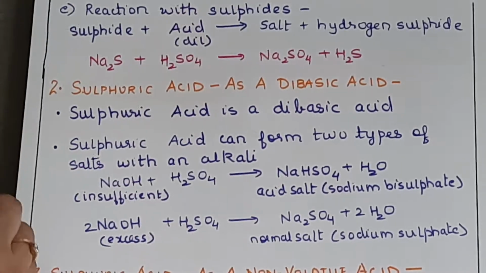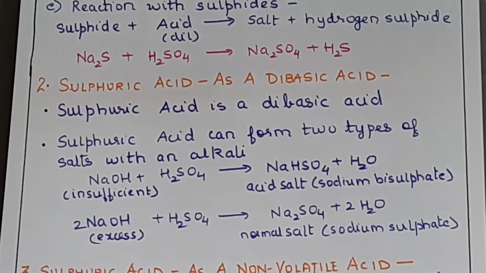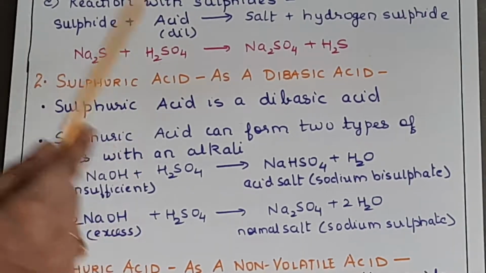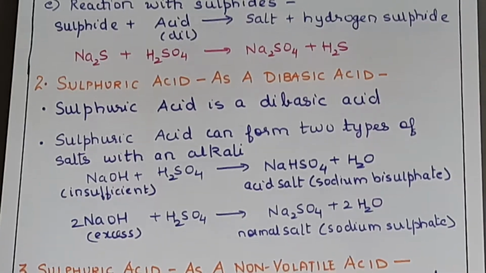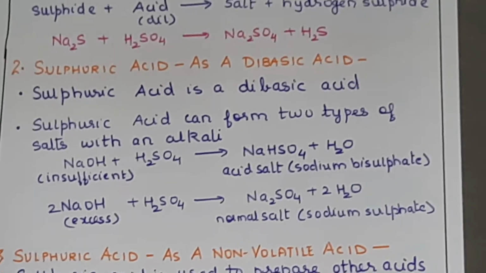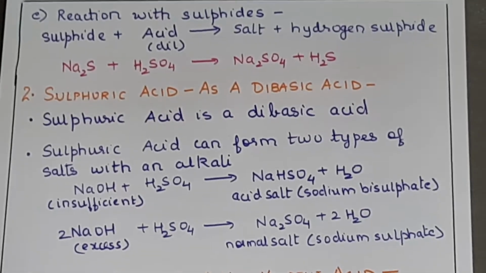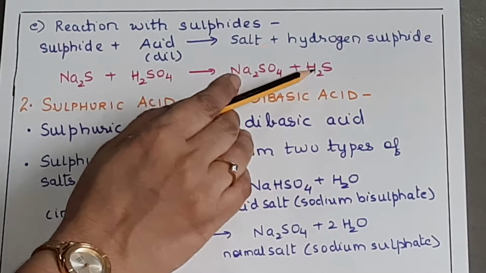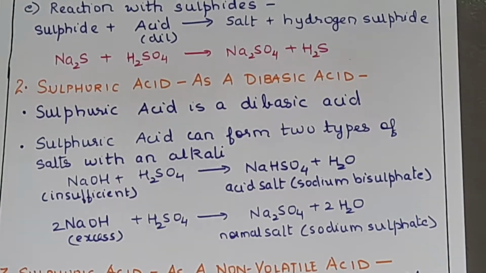So all these 5 types of reactions which we saw just now, you can be asked a question like, name the gas liberated in case of the following. Dilute sulfuric acid is added to sodium sulfide, or dilute sulfuric acid is added to sodium bicarbonate. The gas liberated should be the specific gas. With carbonates and bicarbonates, it is carbon dioxide. With sulfites and bisulfites, it is sulfur dioxide. With sulfide it is hydrogen sulfide, and with active metals it is hydrogen. Okay, so remember that as a question.